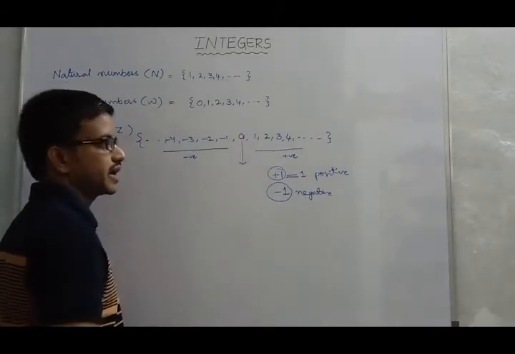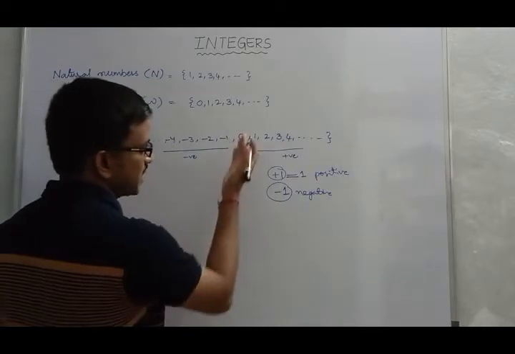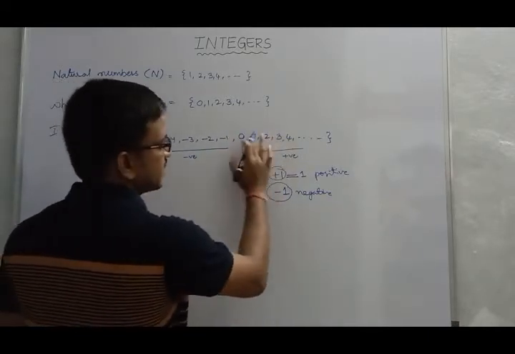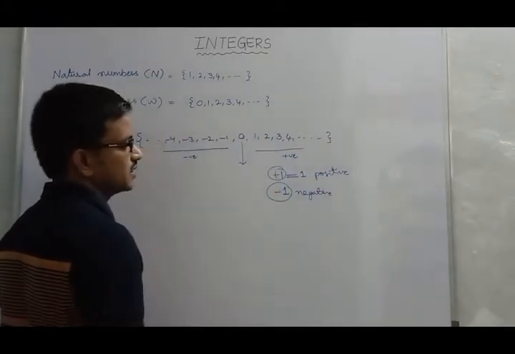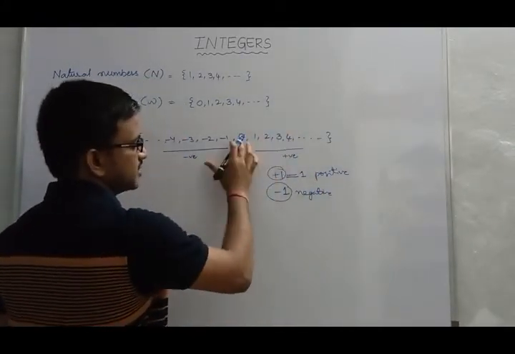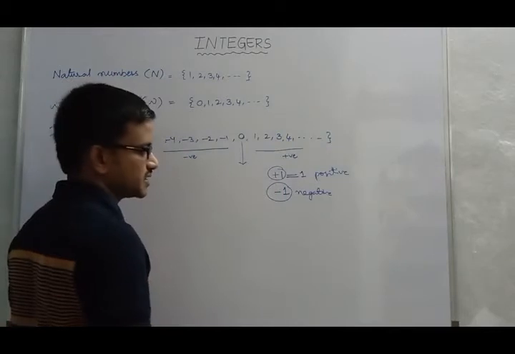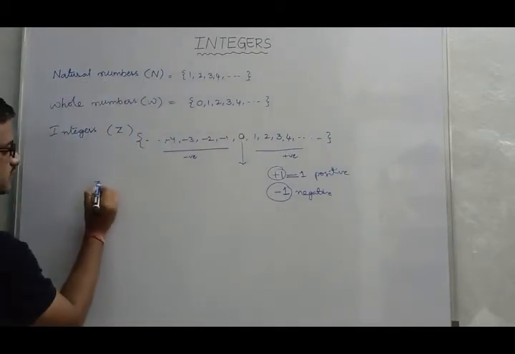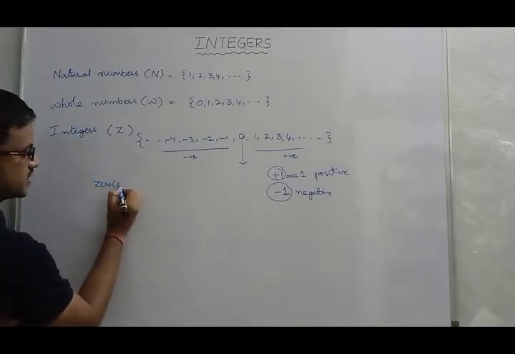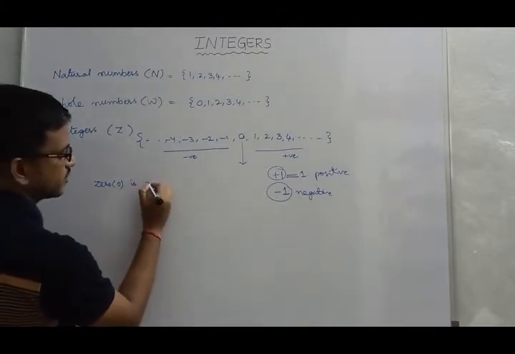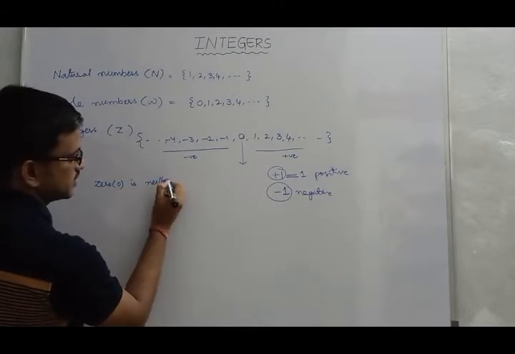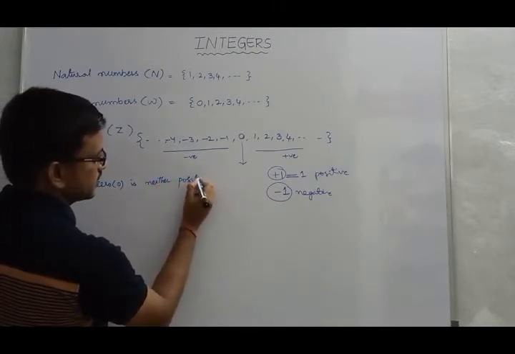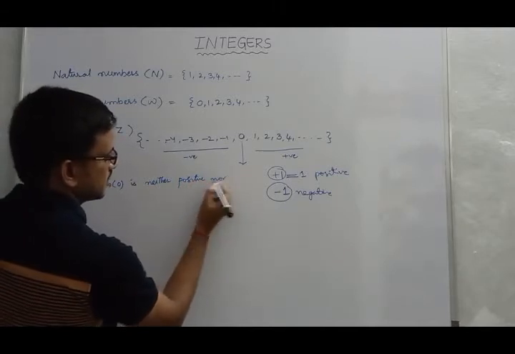Okay, now coming to our question, what about this 0? 0 is positive or negative? So 0, no symbol has been identified in front of 0, same as 1, 2, 3 and 4 and so on. Means you may feel 0 as positive, but 0 is neither positive nor negative.